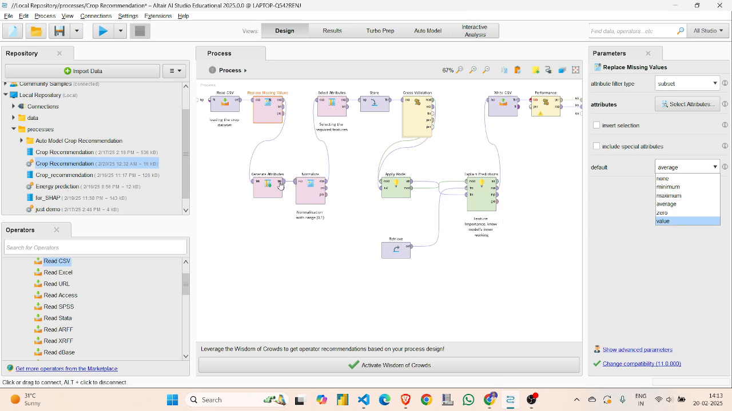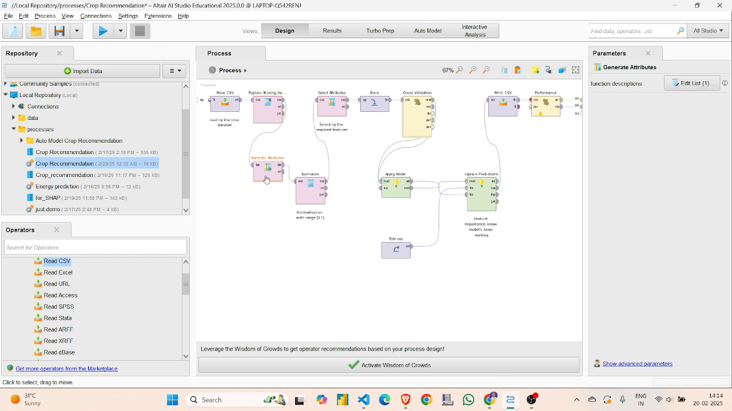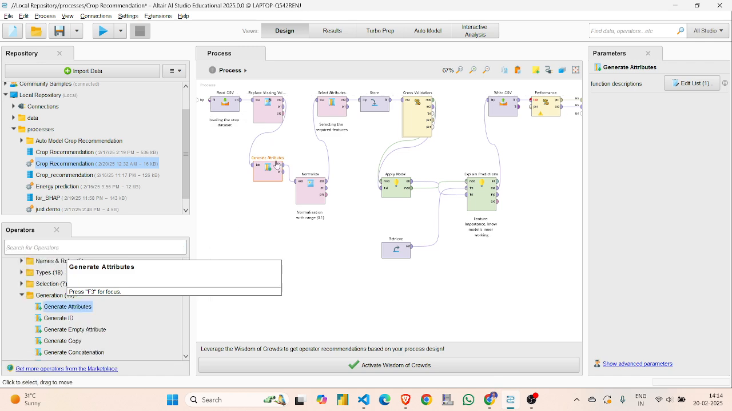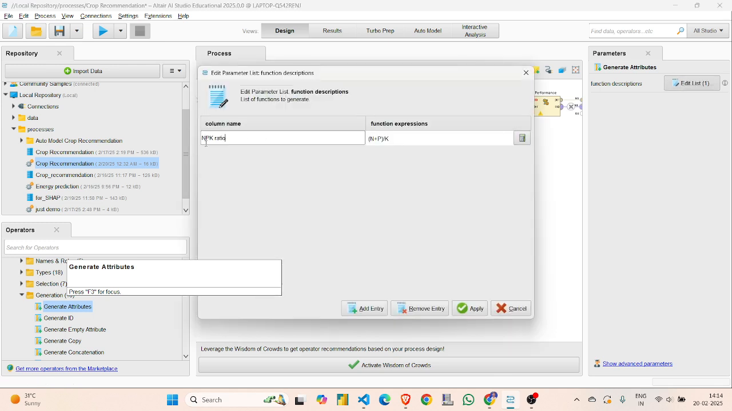Okay. Now I have generated the NPK ratio using the Generate Attribute operator. You can simply write it here and get the operator. This is the operator that I used to generate a new column in my data set. Here is the column name that I have given and the function expression, which defines what kind of data I want. The function expression is N plus P by K.